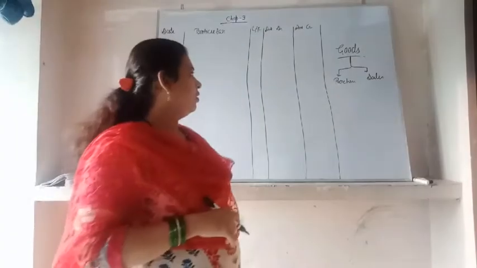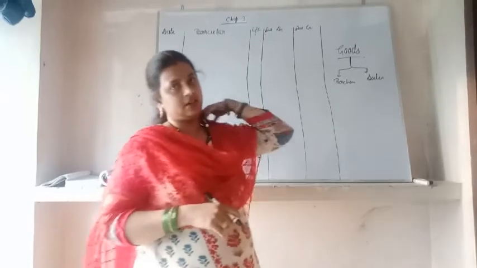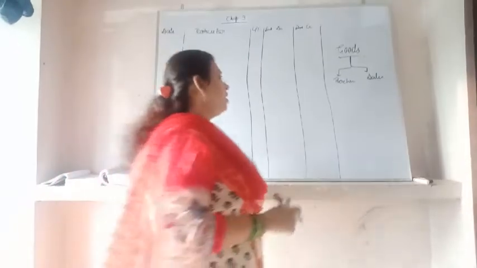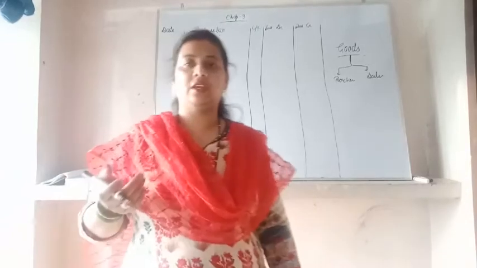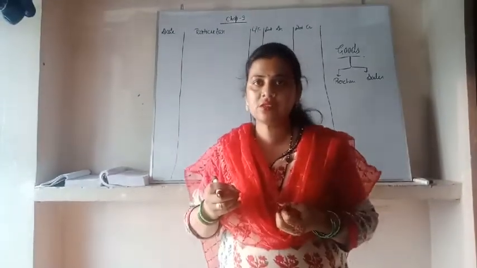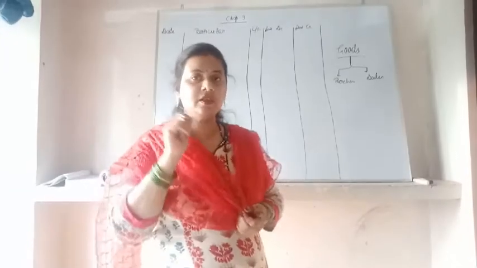Okay. What is this purchase and sales account? Whether it is a personal account, real account or nominal account. If we are purchasing something, then it is an expense for us.